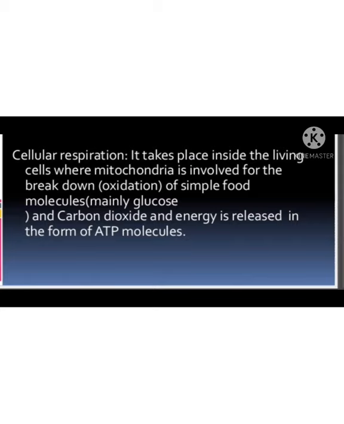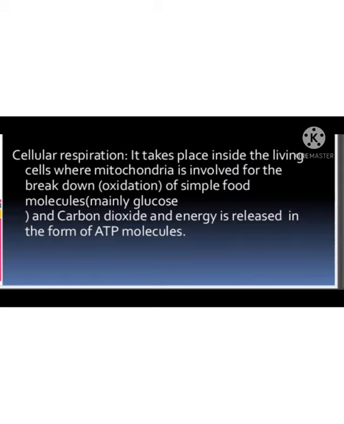Now let us discuss what is meant by cellular respiration. As I have already said, if the respiration is taking place inside the cell, that type of respiration we call a cellular respiration.